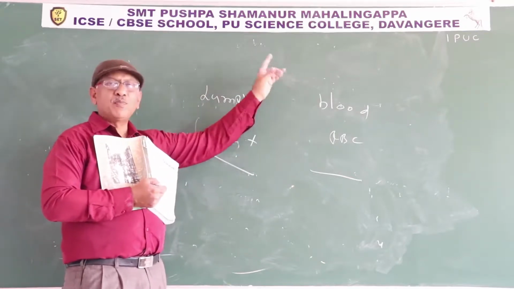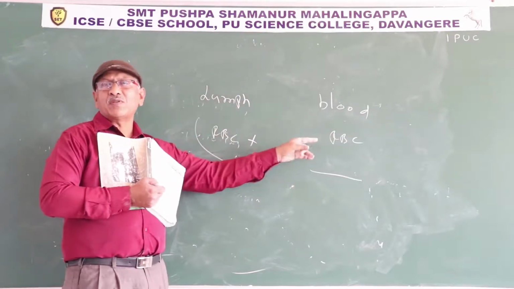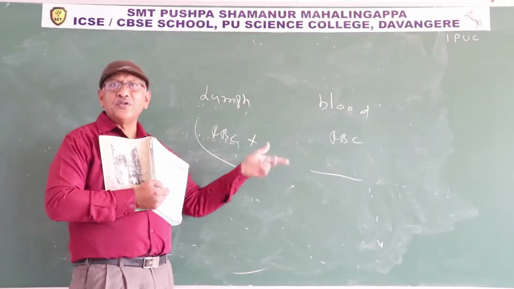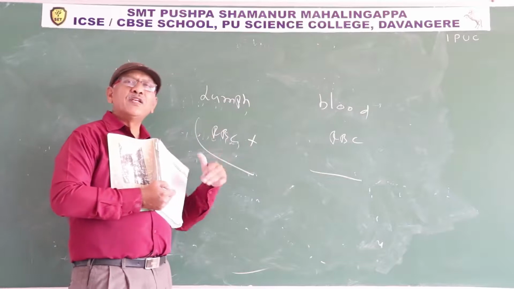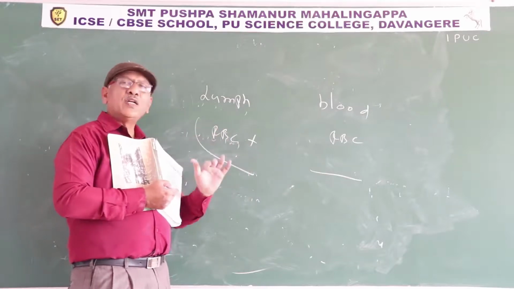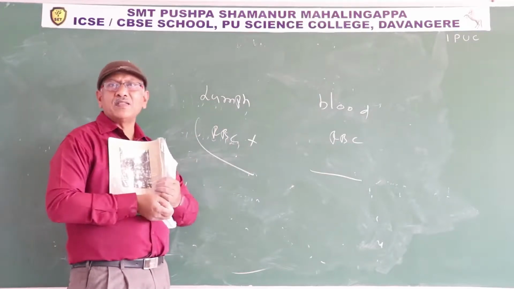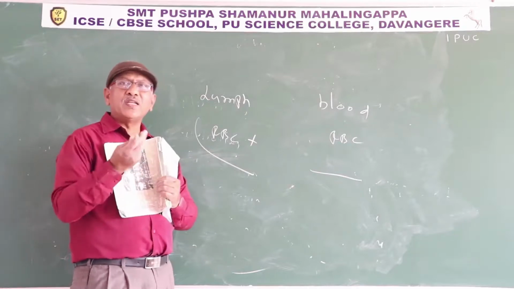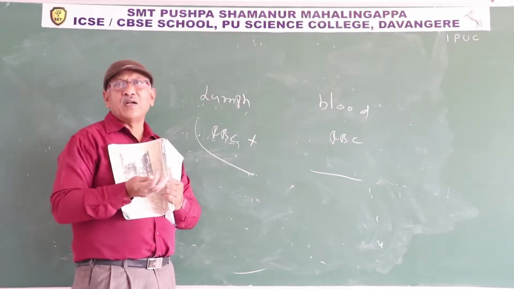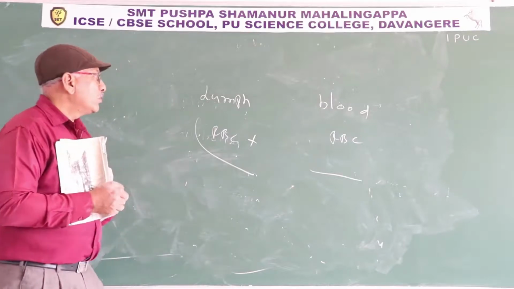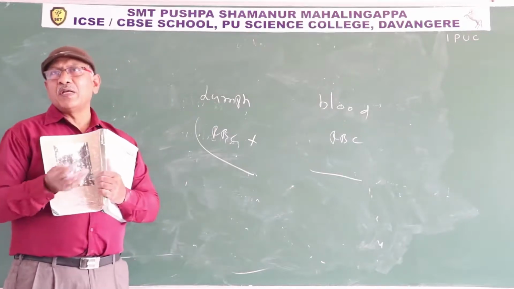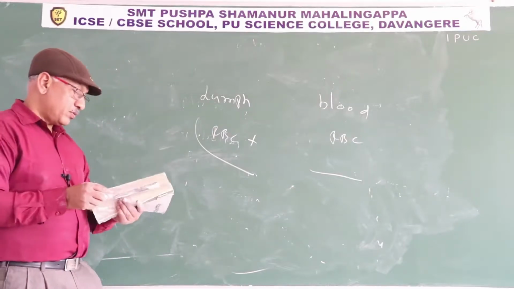So blood is an example for the closed blood vascular system in higher organisms, in human beings. Lymph is open. Even though it flows in lymph capillaries and lymph vessels, most of the time it flows in empty places between the tissues. So lymph acts as a middleman between blood and tissues.